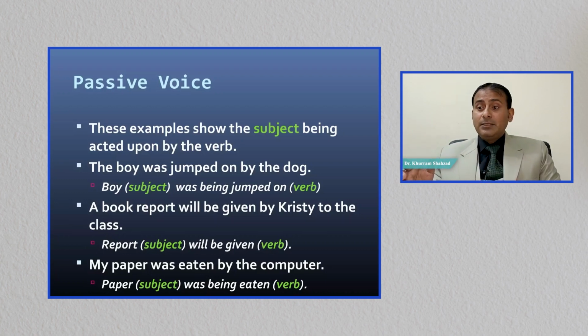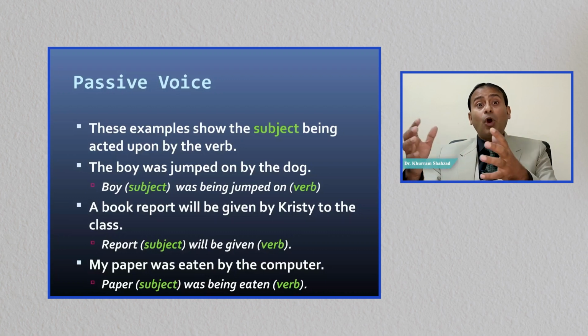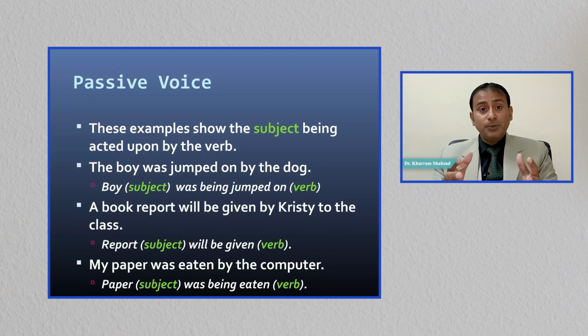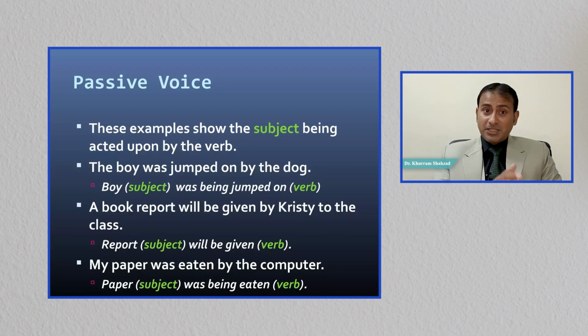But here the boy has become the subject because we have changed its position from object to subject. Was jumped on, this is the verb, and by the dog, this is the object here, which was basically the subject in the active voice.